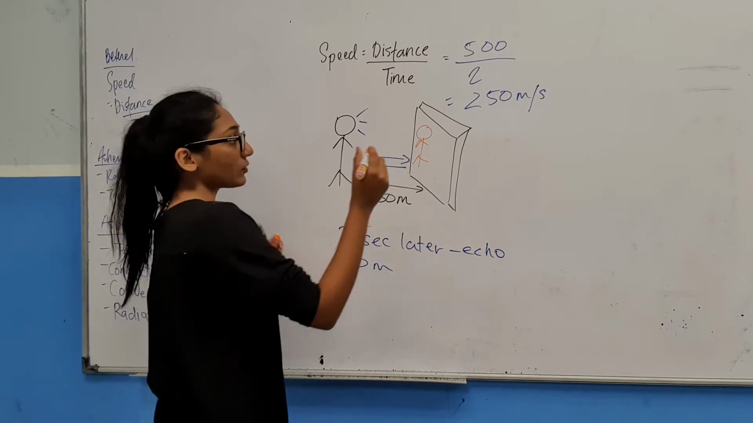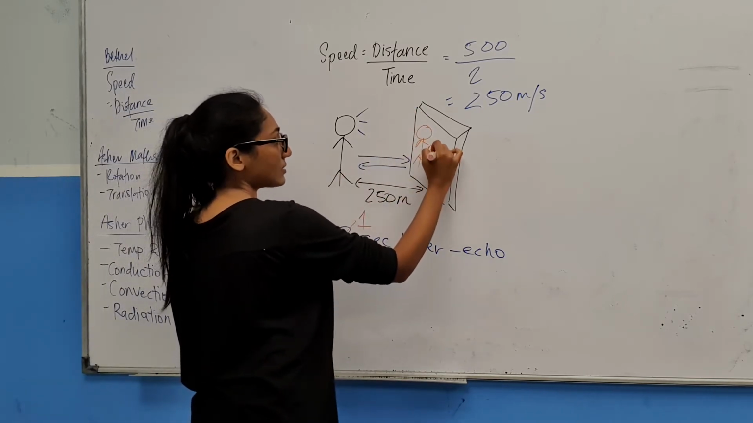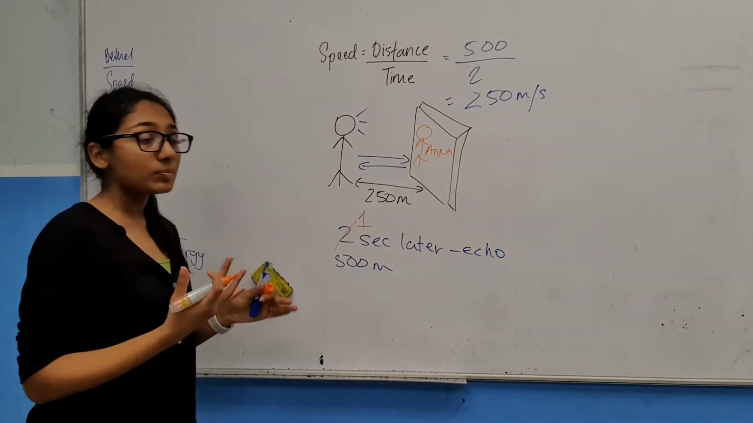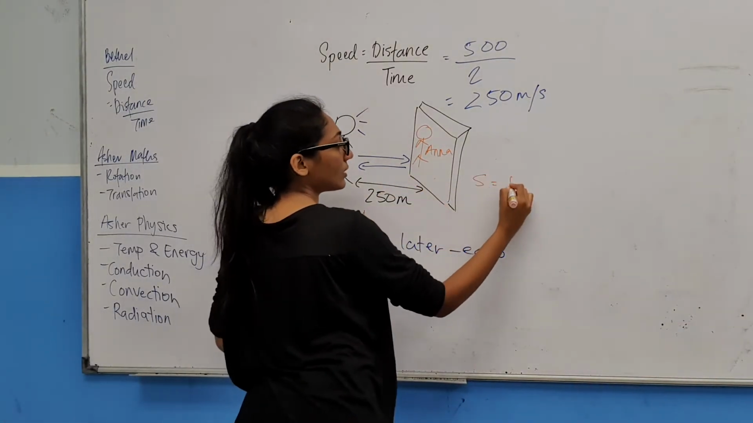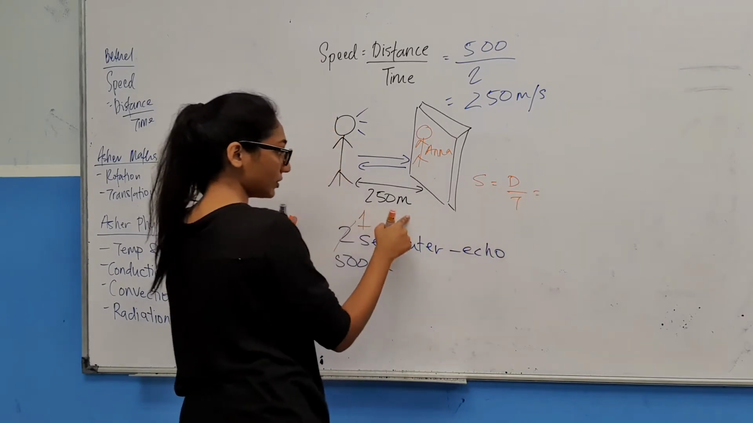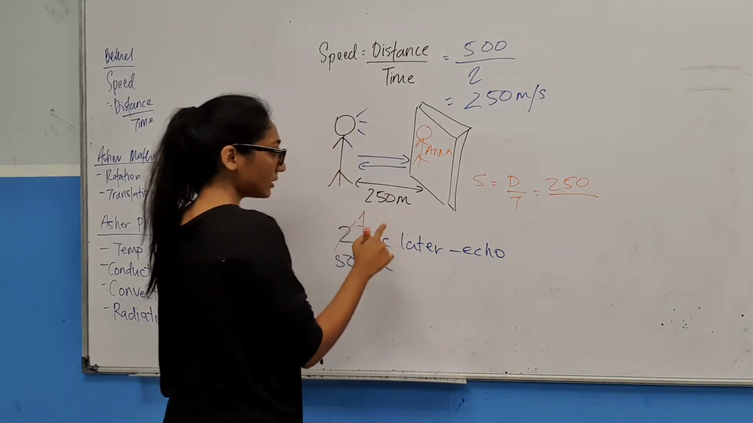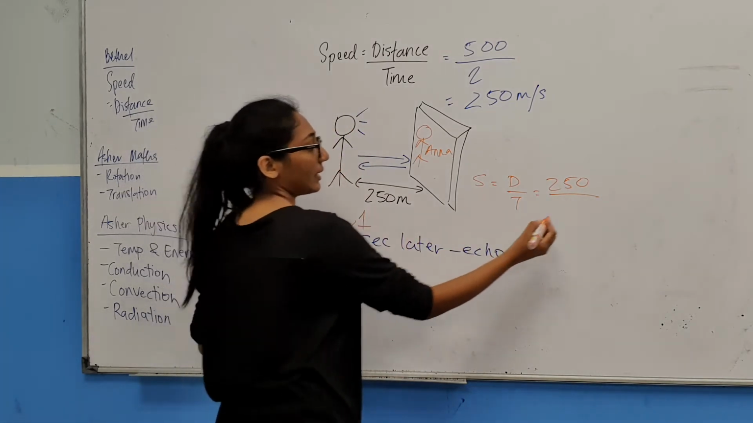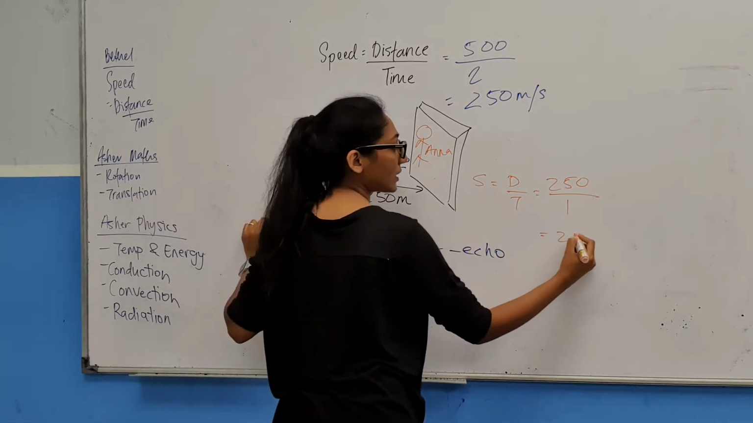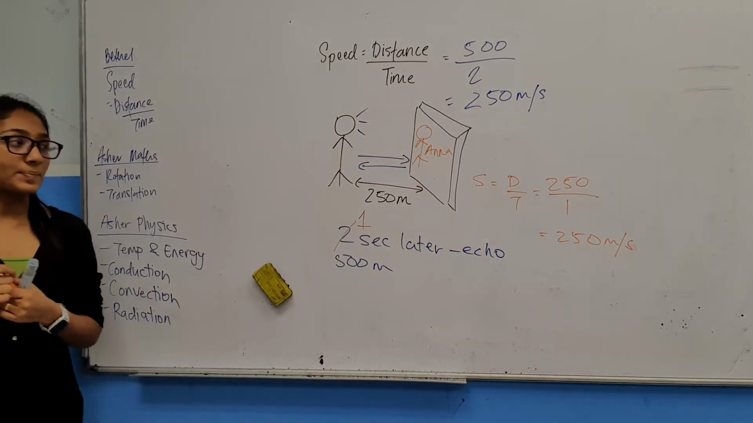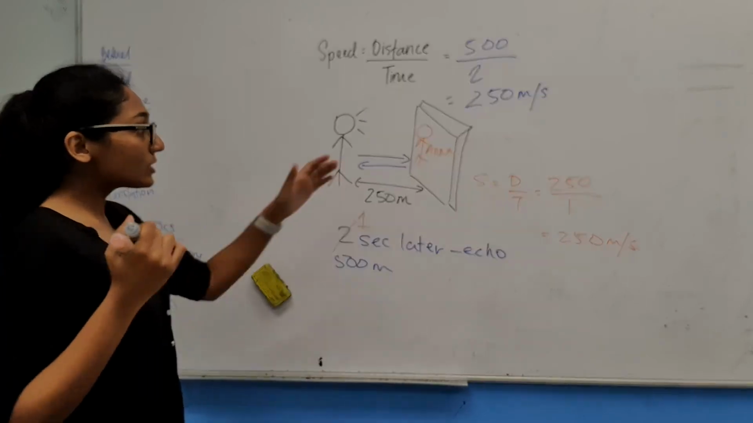So what will the speed of the sound be for your friend? Let's say your friend's name is Anna. What will be the speed of the sound for Anna? For Anna will be different. The distance will be 250 because the sound only travels once to the wall. And instead of 2 seconds, it's 1 second later. So the speed of sound is also 250 meters per second. Okay, you see the difference or not?